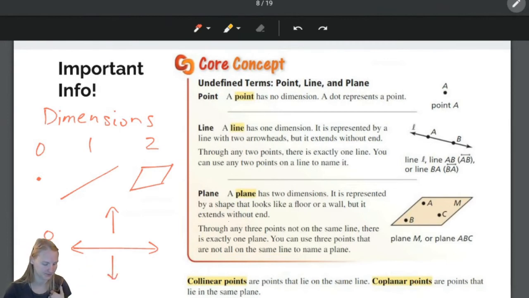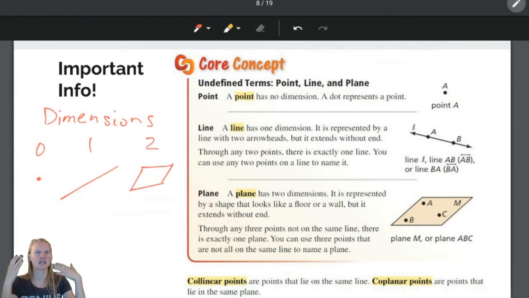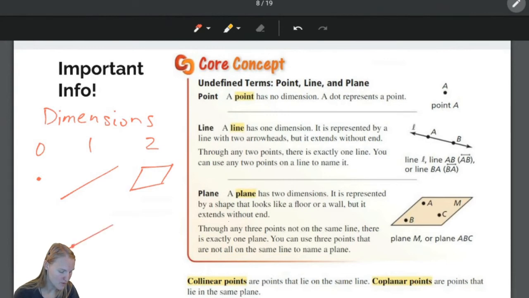Now we kind of get, okay, I understand why there's 0, 1, and 2 dimensions. I also want to point something out. On a line, you must have 2 points to make a line.